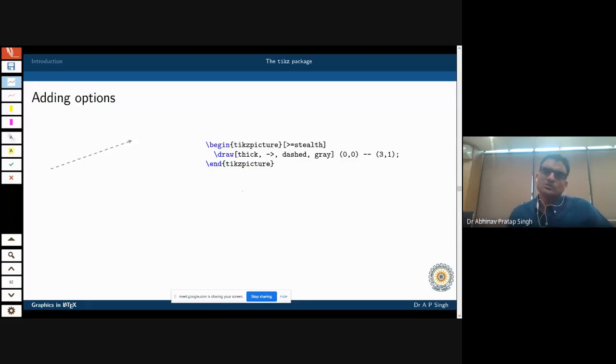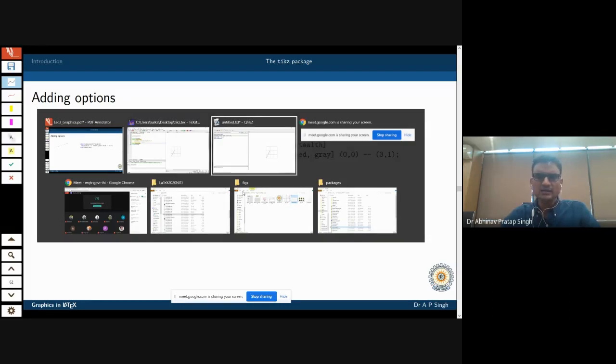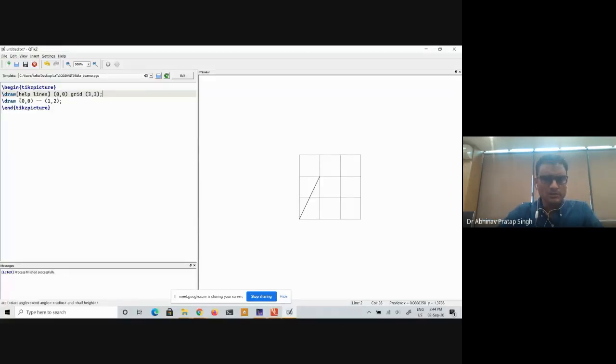Now, you don't just want to draw a simple line. You want to dash it, change its color, make it thick, make it thin. There are several things that you want to do. As I said before, these are options, and you can very easily add them. For example, let me say ultra thick. That will make this line very, very thick.